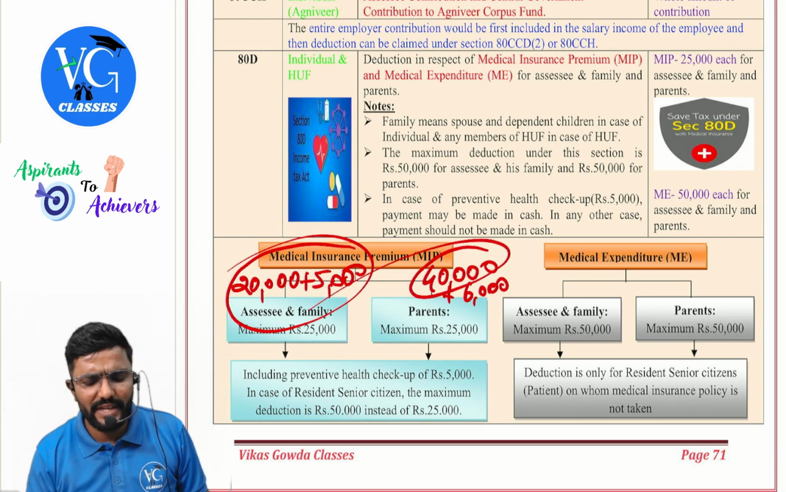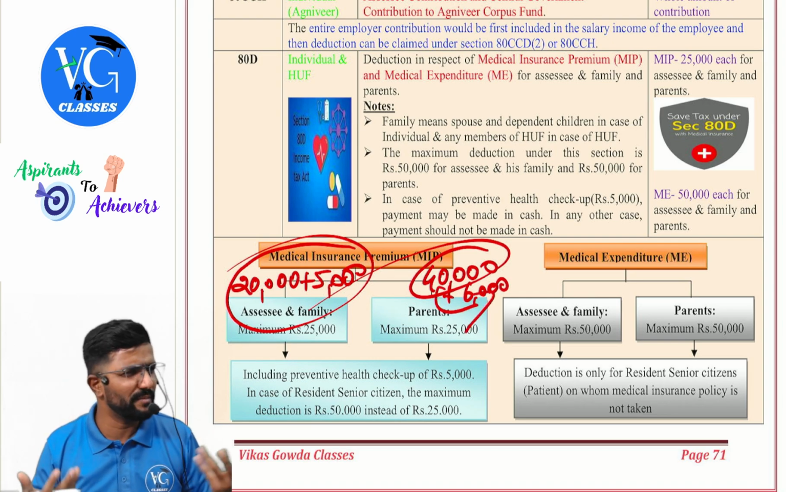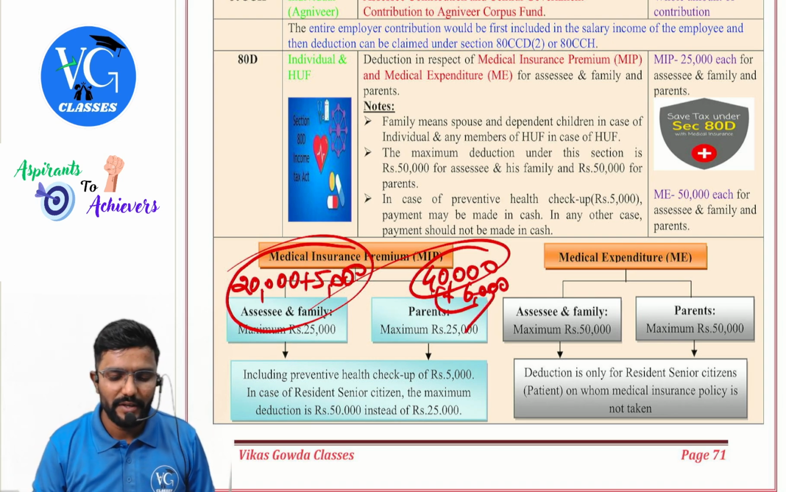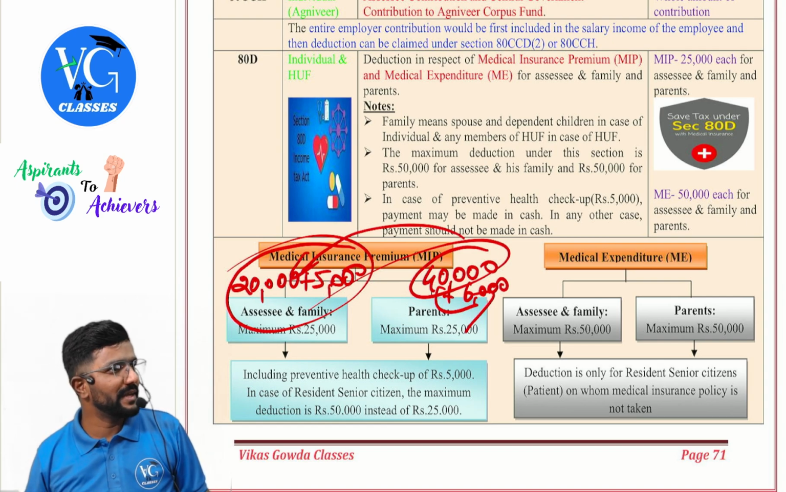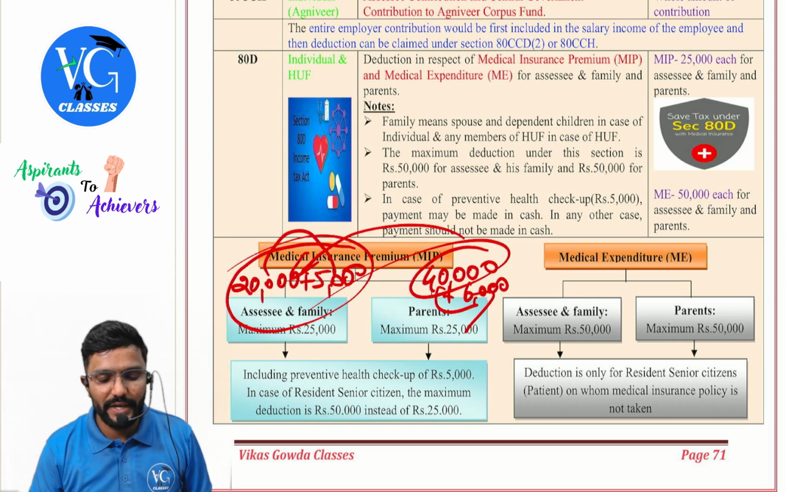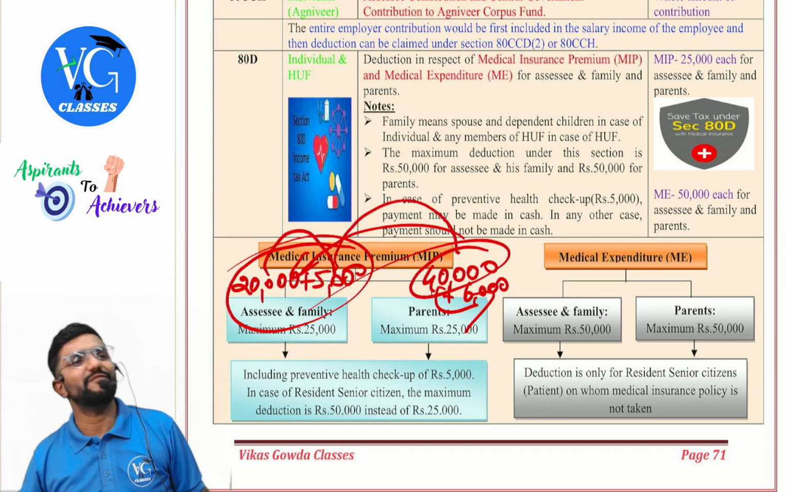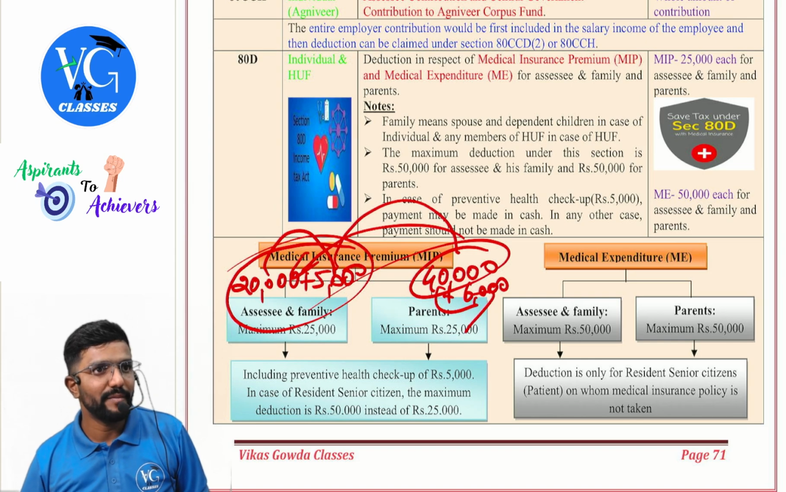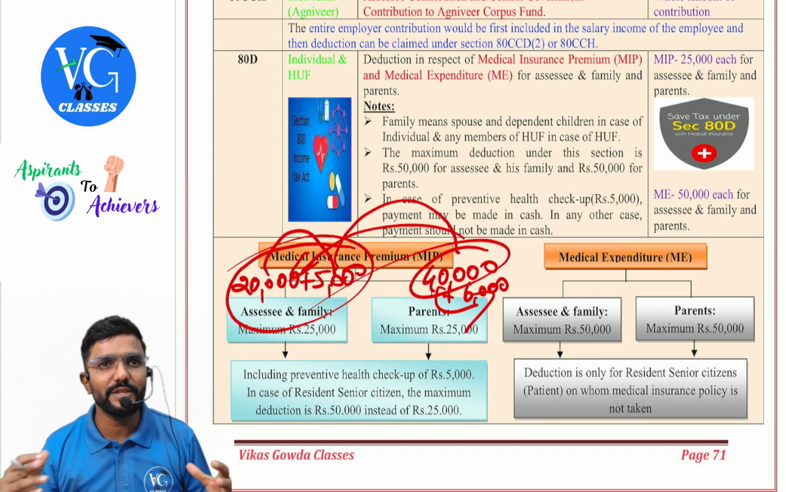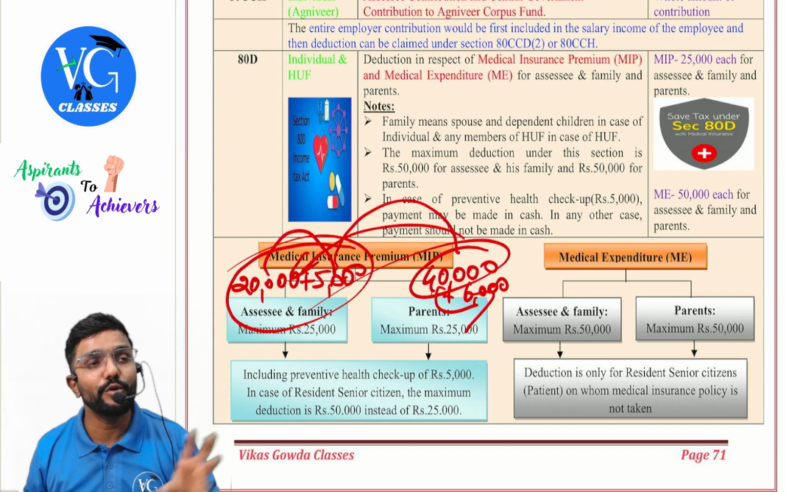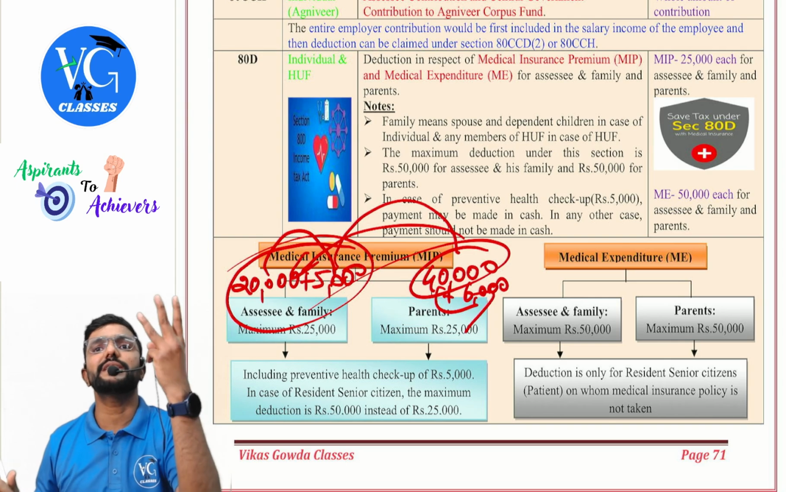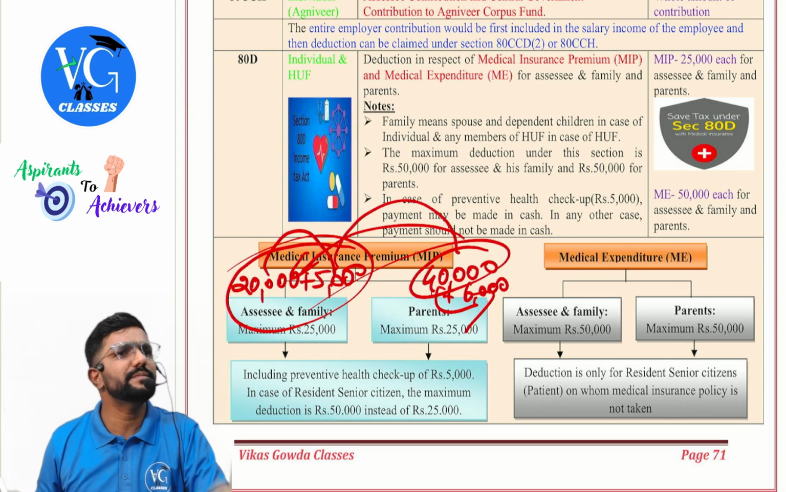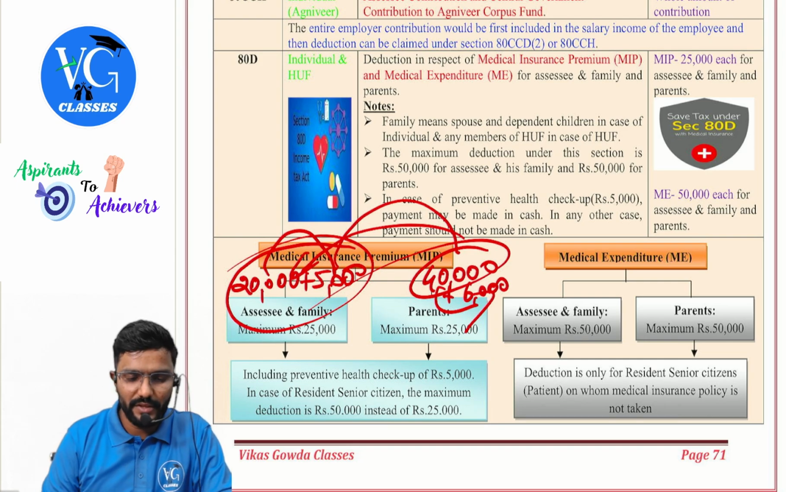Sir, can I take 45 here also? Yes, actually the number will remain the same only. 45 plus 20, or else 25 plus 40. Same way, sir, can I claim 5,000 preventive health checkup for both? No. Both put together, maximum is 5,000. Sir, I have spent only 3,000 for preventive health checkup. Then only 3,000, guys.